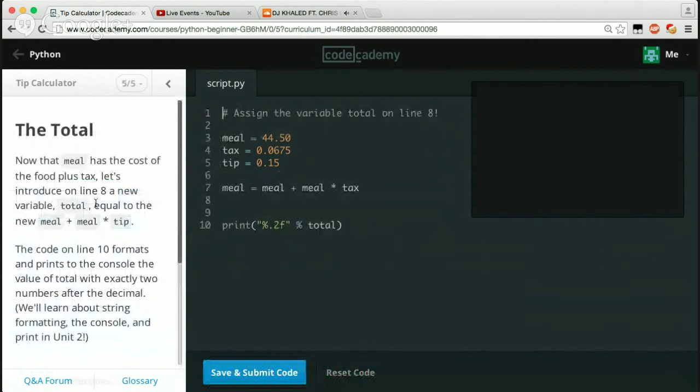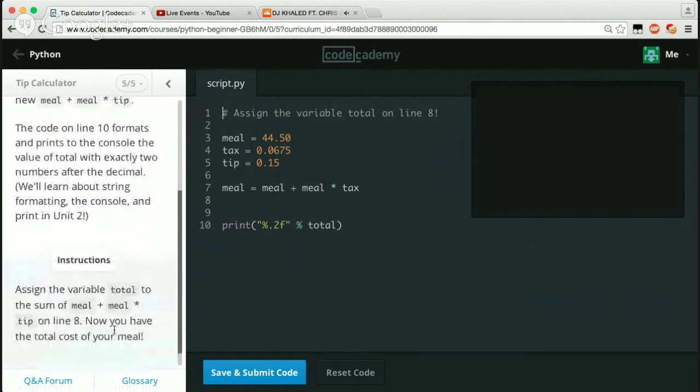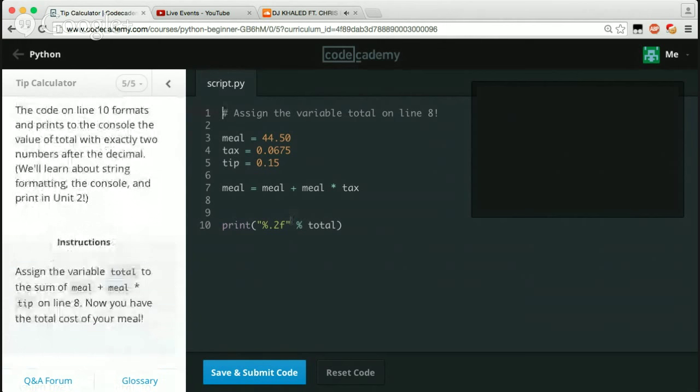Now that the meal has the cost of the food plus tax, let's introduce on line 8 a new variable total, equal to the new meal plus meal times tip. The code on line 10 formats and prints to the console the value of total with exactly 2 numbers after the decimal. We'll learn about string formatting, the console, and print in Unit 2. Okay, so right now we just have to overlook this, but I can pretty much see that it's probably just saying this is going to float to 2 decimals, so that makes sense.